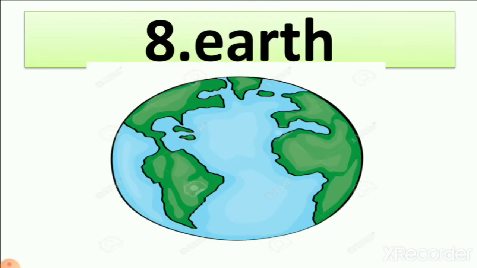Then earth is one of the planets where we all are living. It is a planet of the solar system and all living things are living on it. It is earth where we all are living. All the world, every country is on earth.